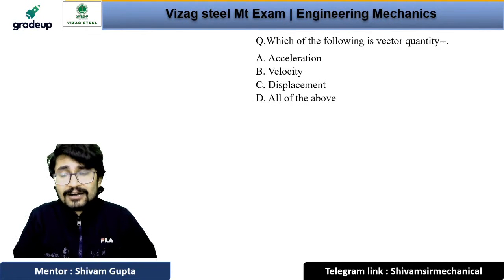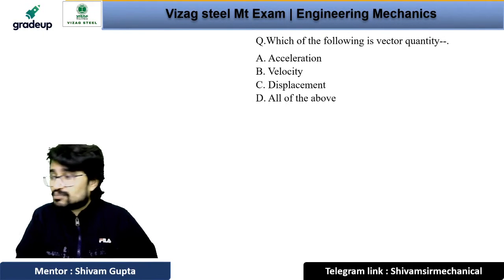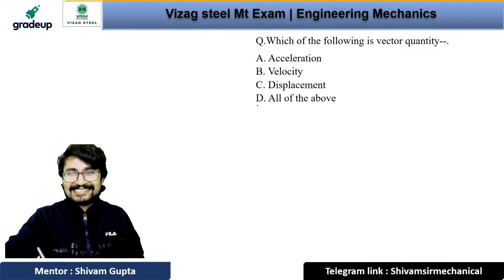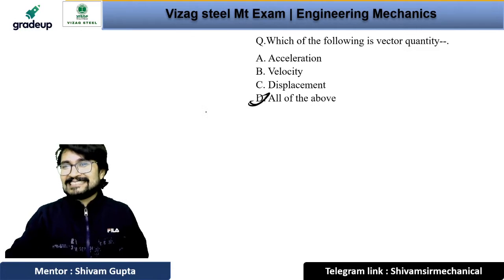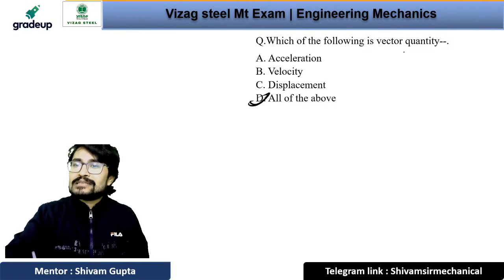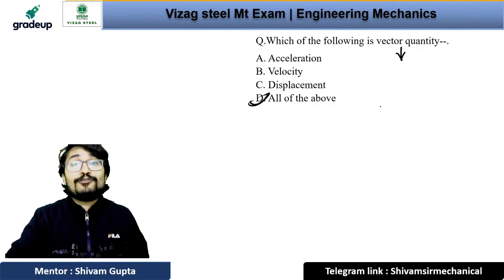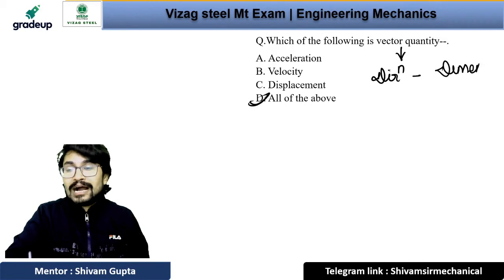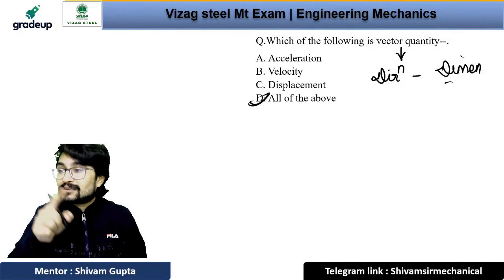Now give the answer. Which will be the vector quantity? Acceleration, velocity, displacement, all of the above. Wow, you are smart. Answer will be option number D, that all of the above is a vector quantity. Vector quantity is a quantity which is having what? Direction as well as what? As well as dimension.